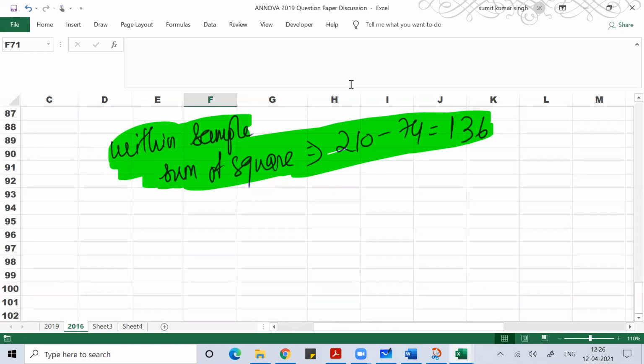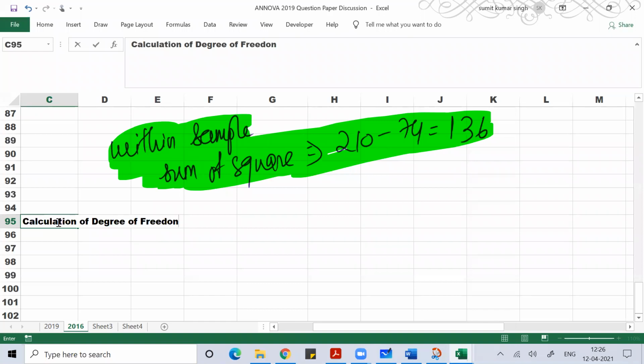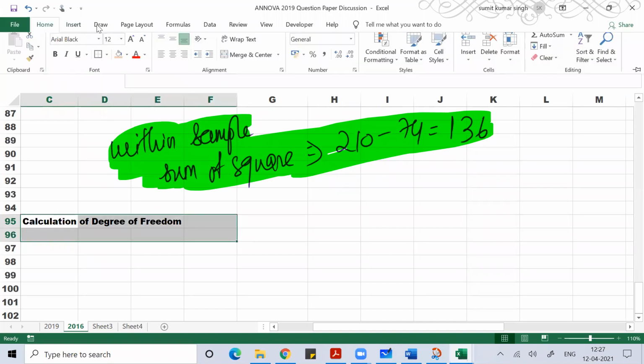Once we get this data, now we'll do the calculation of degree of freedom.